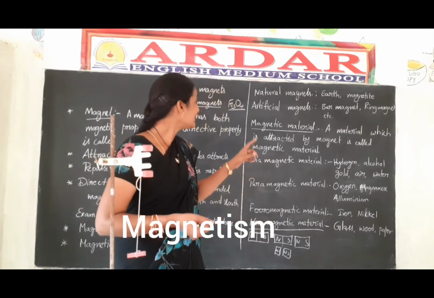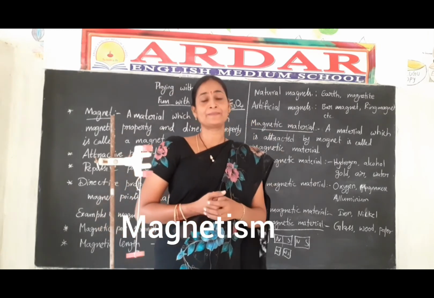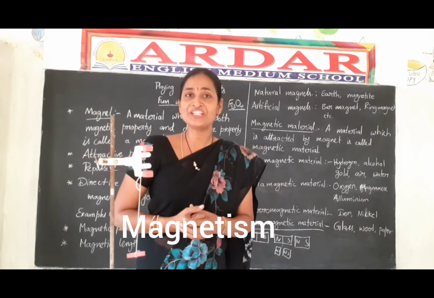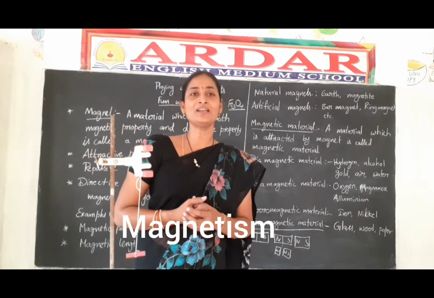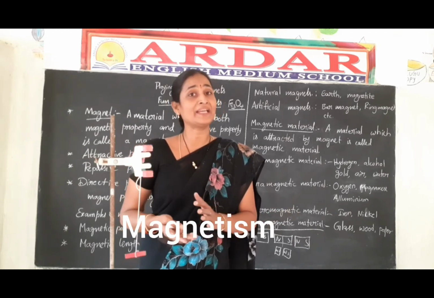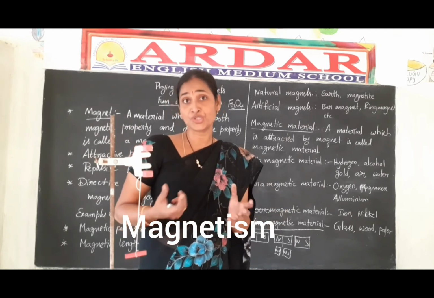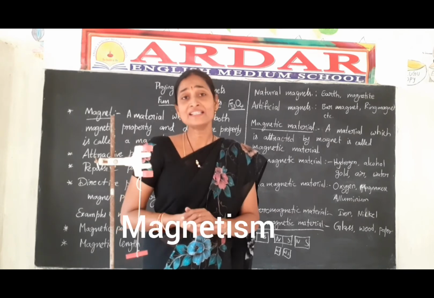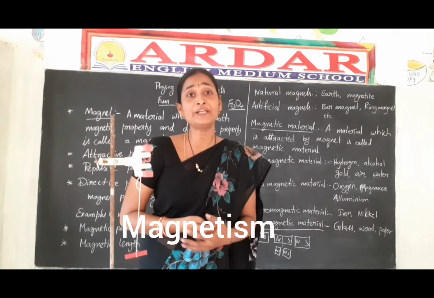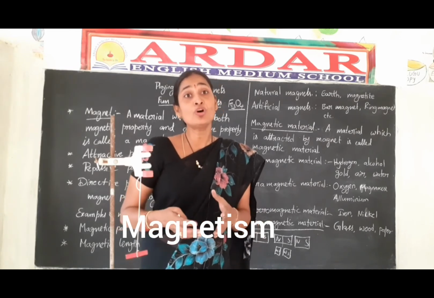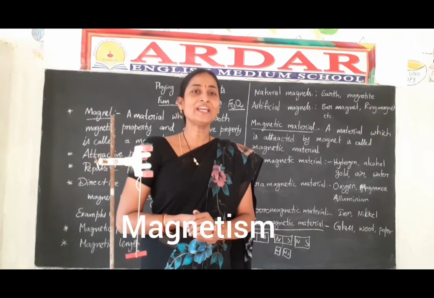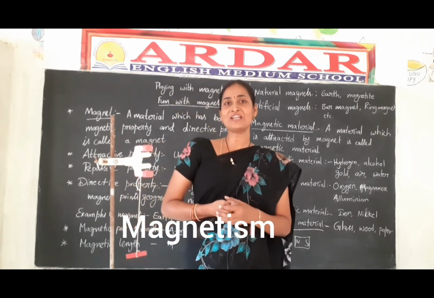And what are called artificial magnets? The magnets which are made by artificial methods are called artificial magnets. Generally artificial magnets are made of iron and steel. In some cases alloys of nickel, cobalt, aluminium can also be made into artificial magnets. Artificial magnets are more powerful magnets.